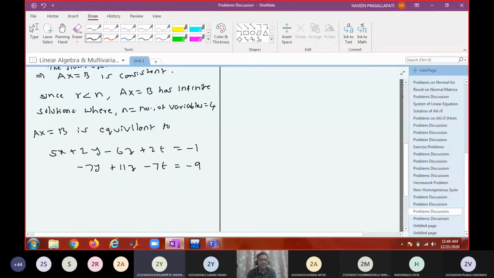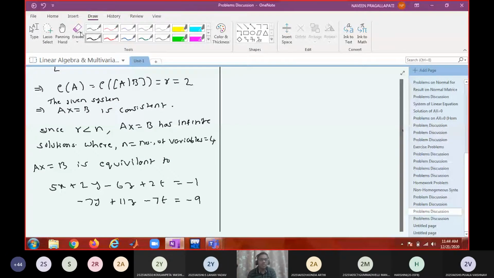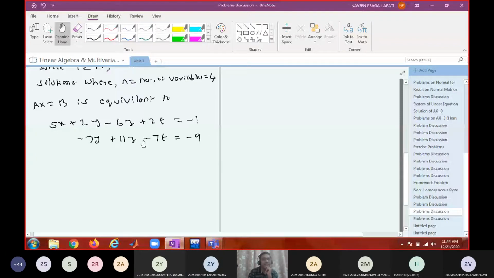Now how many free variables will be there? 2. n minus r. What is n minus r here? 4 minus 2 is equal to 2. Can you see those two free variables from this equation? Yes, sir. So what are the two free variables? What are the independent variables? Which one do you want me to express? y and t. You can express y in terms of z and t, or z in terms of y and t. Which one is better?